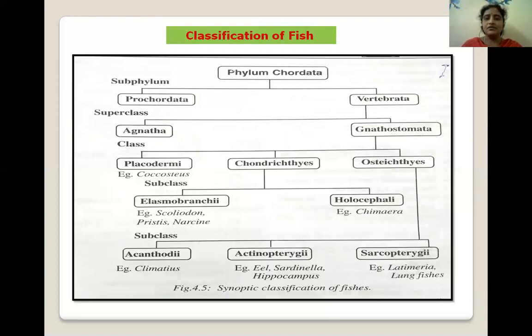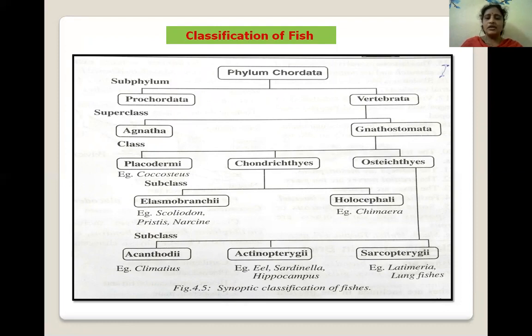Chordata is divided into Protochordata and Vertebrata. The Vertebrata is subdivided into two superclasses, Agnatha and Gnathostomata. Jaws are absent in Agnatha, and jaws are present in Gnathostomata.